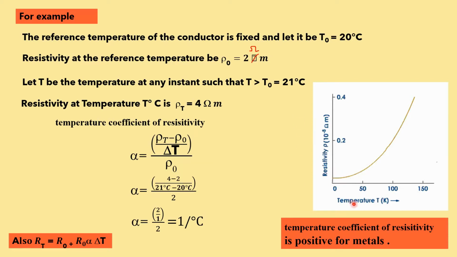So when the temperature is very low, the resistivity does not come into play, therefore the graph will not be linear, and after a particular value of temperature, the graph is a straight line, because resistivity increases with increase in temperature. Okay.